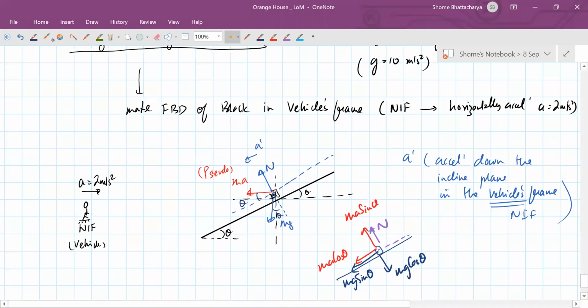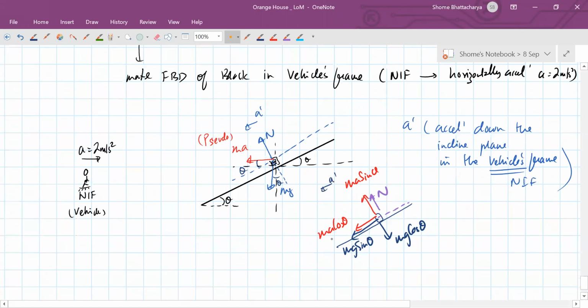Okay. So now coming back to your acceleration a prime, it is along this axis. So along the inclined plane, your net force is mg sin theta plus ma cos theta, and that should become your ma prime. Okay.